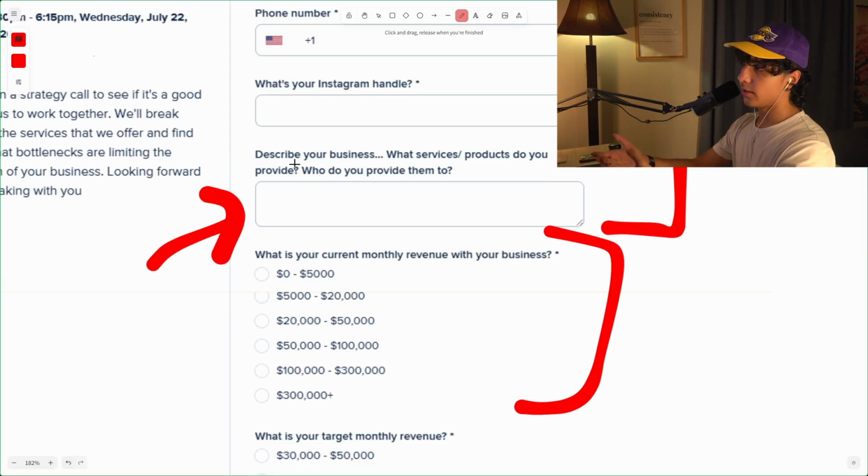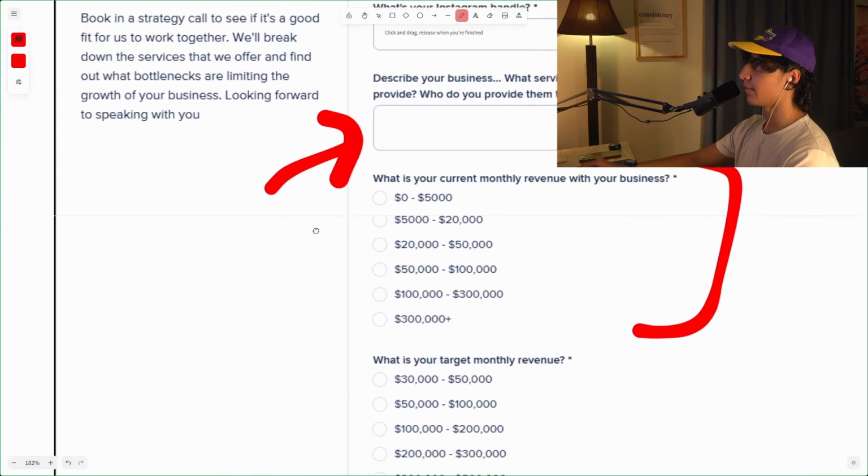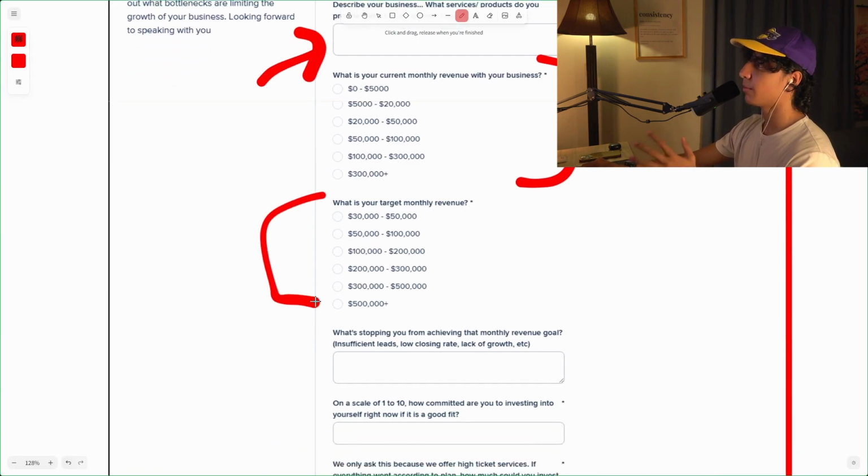If you have high lead quality, then you want to go for the multiple choice questions. If you have low lead quality, then you want to add the longer form thinking questions, or open-ended questions essentially like this, the short text or long text within Typeform specifically. So here, you just ask, what is your current monthly revenue? What is your target monthly revenue, ballpark, all that jazz?